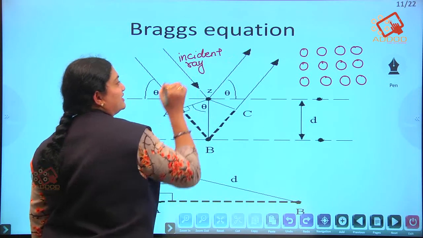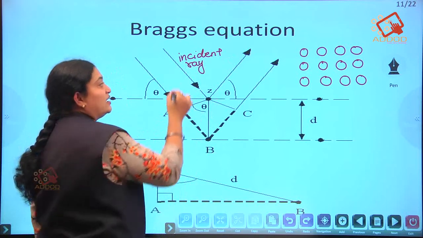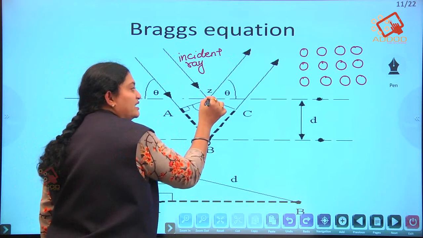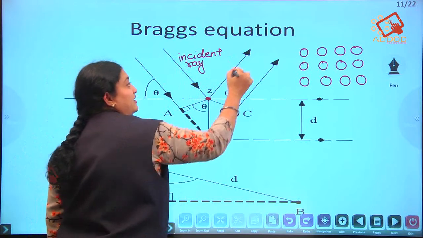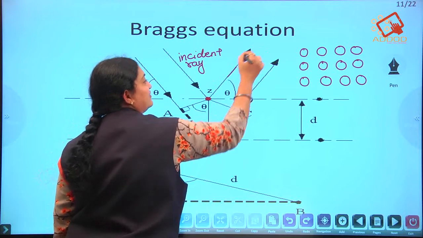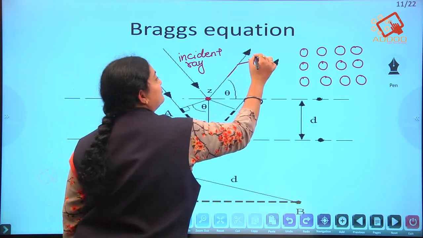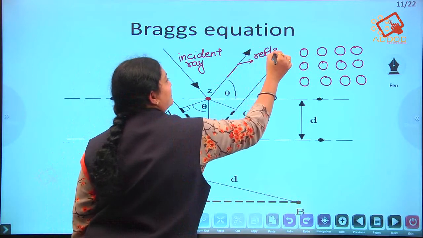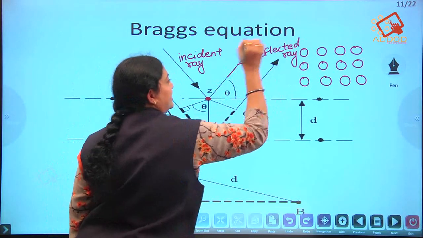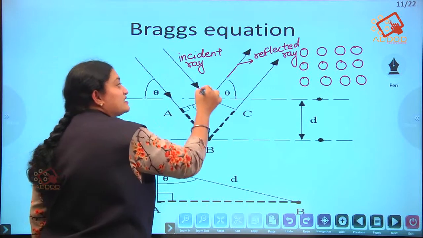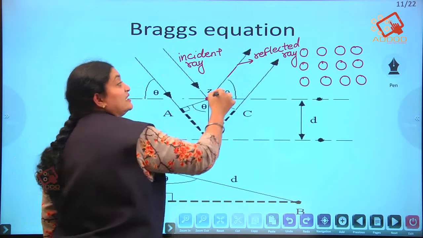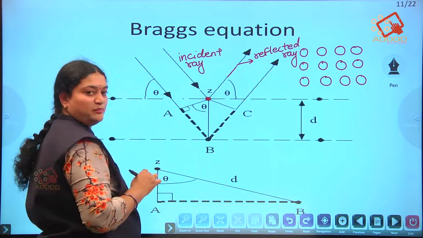This ray we call the reflected ray, and this process we call diffraction.